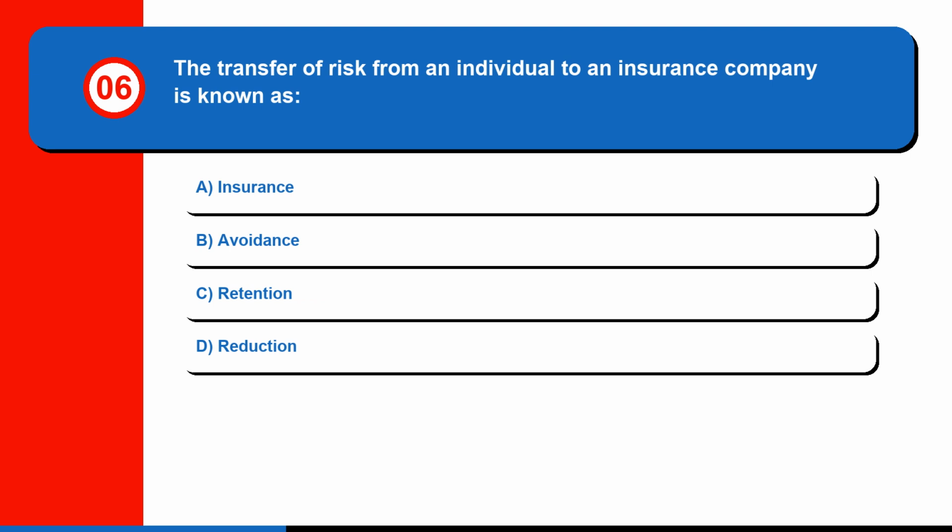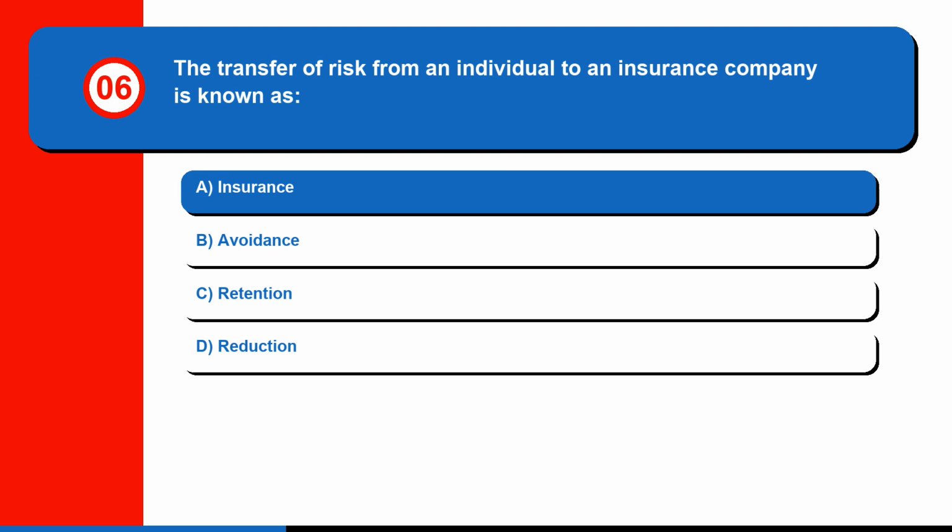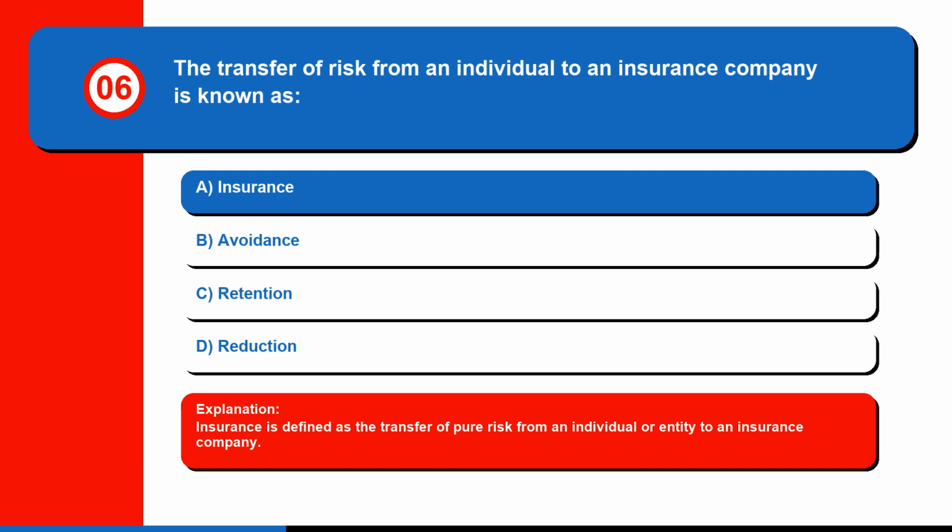Question 6. The transfer of risk from an individual to an insurance company is known as: A. Insurance, B. Avoidance, C. Retention, or D. Reduction. The correct answer is A. Insurance. Insurance is defined as the transfer of pure risk from an individual or entity to an insurance company.